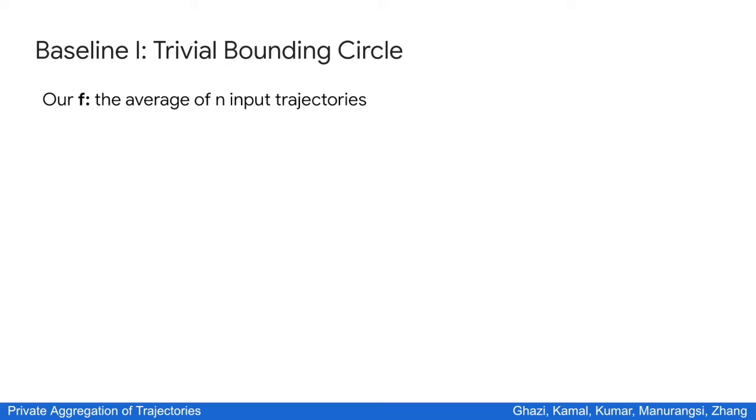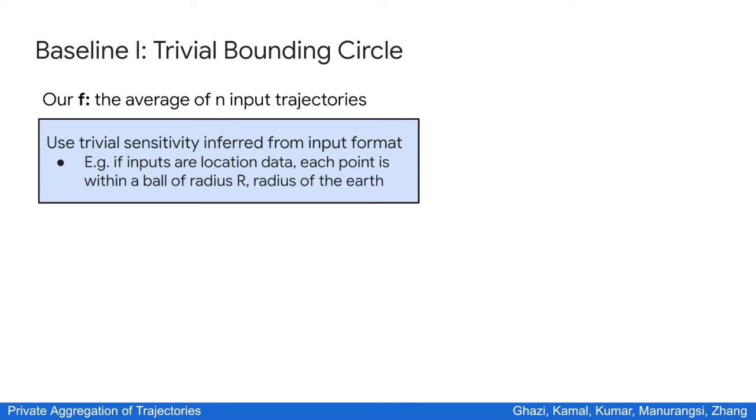Next, we have to answer what is the sensitivity of f so that we know how much noise to add. And in general, it is not obvious because different data sets will result in different trajectories. But often the sensitivity can be inferred from the input domain.